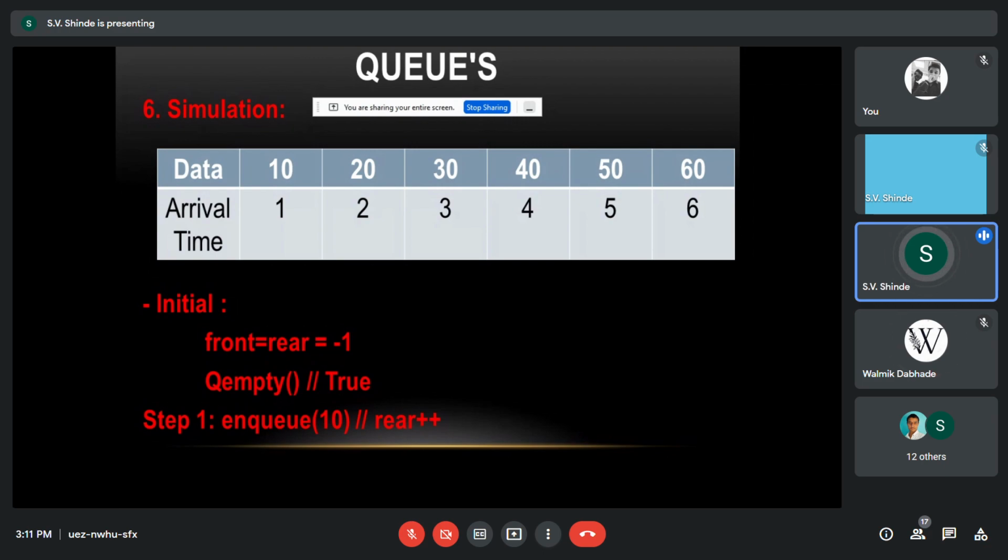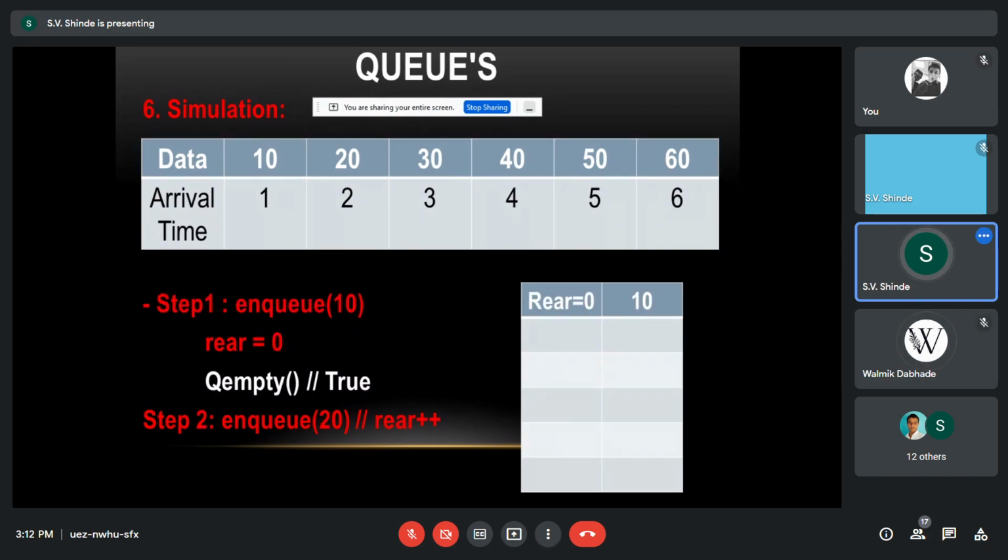So at step 1, that is time 1, we get the data 10. So we issue an instruction, that is NQ, and the data is passed as 10. Whenever we use NQ, your rear is incremented. So we get rear plus plus. See the simulation with respect to the contents of the queue, step 1.